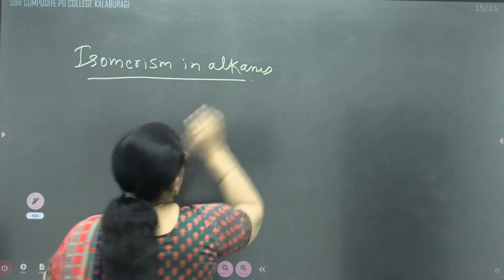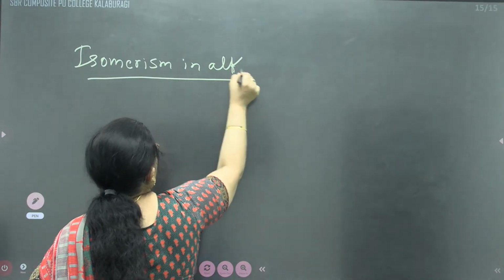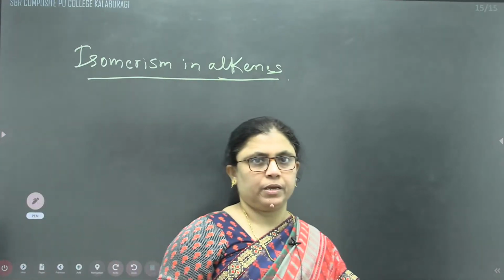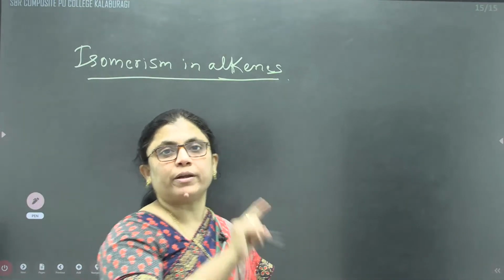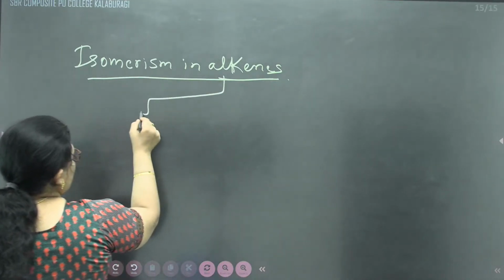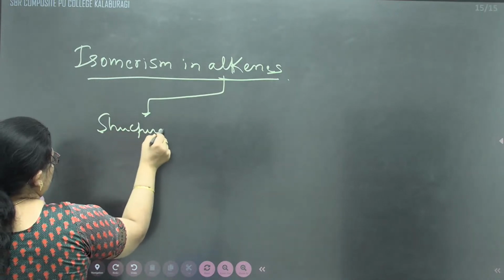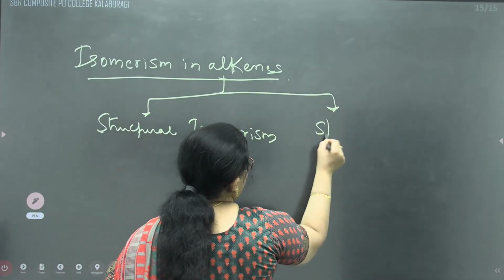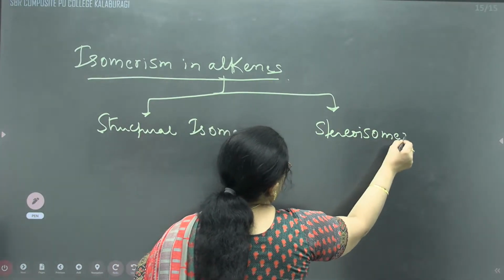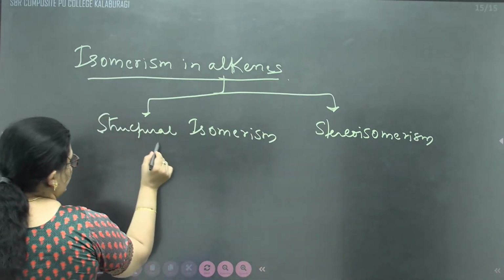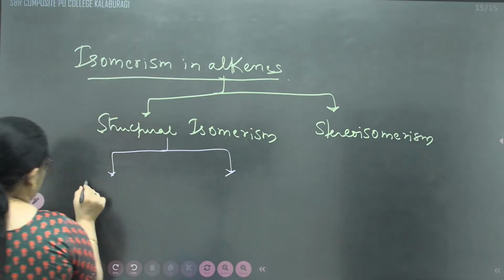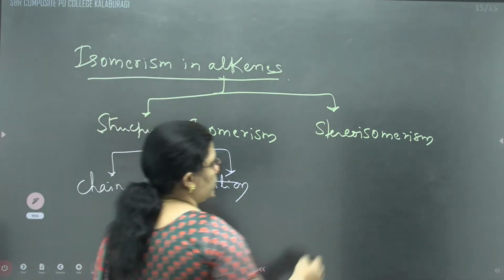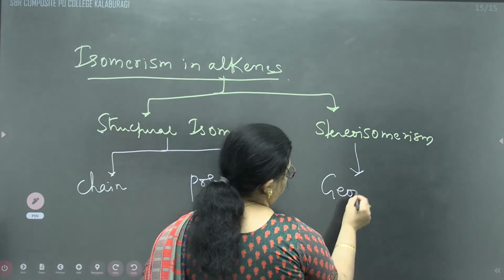Isomerism in alkenes: they will show chain isomerism and position isomerism from structural isomerism, and from stereoisomerism, alkene will exhibit geometrical isomerism.